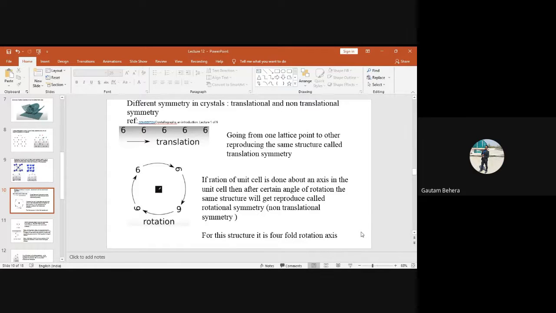Just rotate it by 120 degrees. Just imagine you rotate it by 120 degrees. So what will happen?